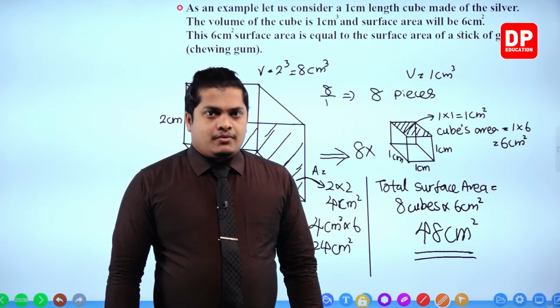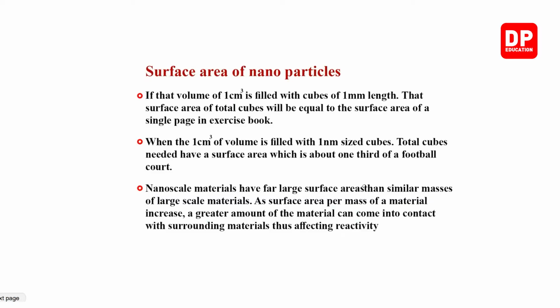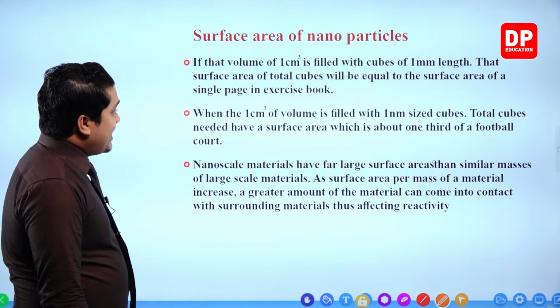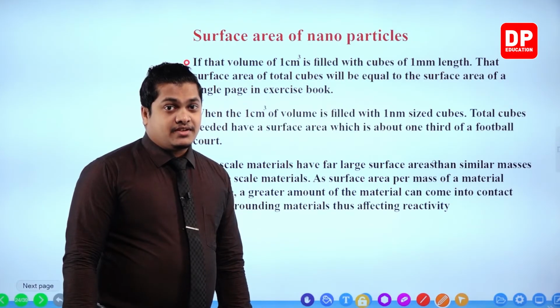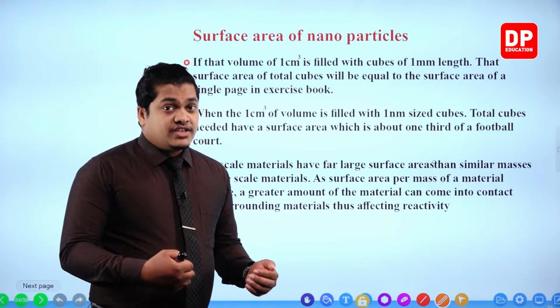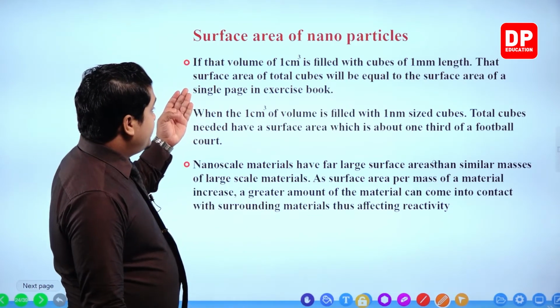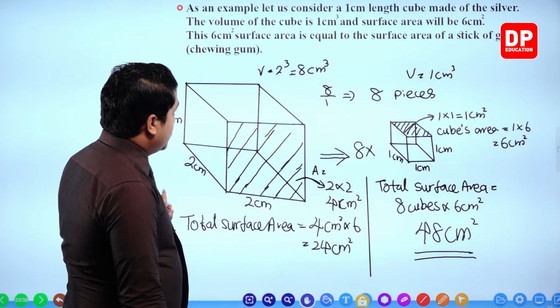Okay, right then. If a volume of 1 cubic centimeter is filled with cubes of 1 millimeter length, the surface area of the total cubes will be equal to the surface area of a single page in an exercise book. See how that change in surface area is going to happen. Here it is given. Now, in the earlier slide, can you remember? I'll take the slide somewhat down.